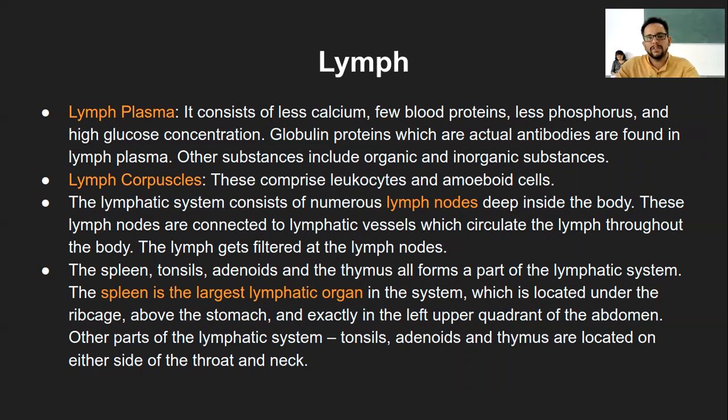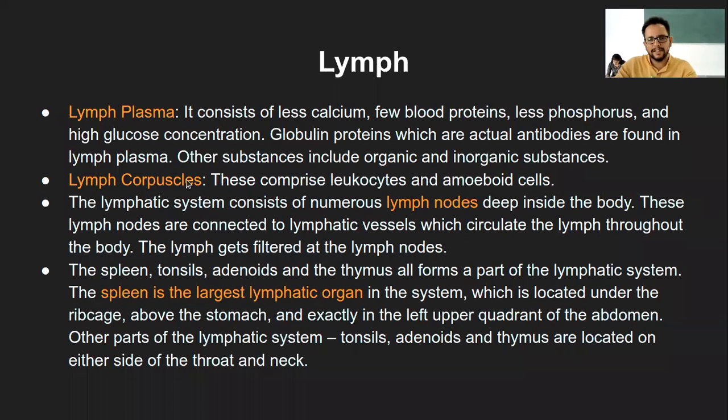So the antibodies which are secreted by the lymphocyte are specifically called immunoglobulins. That is also present in lymph plasma, along with other organic as well as inorganic substances. Organic can be your glucose and glycogen type of molecules, and inorganic can be your calcium and phosphorus type of molecules.